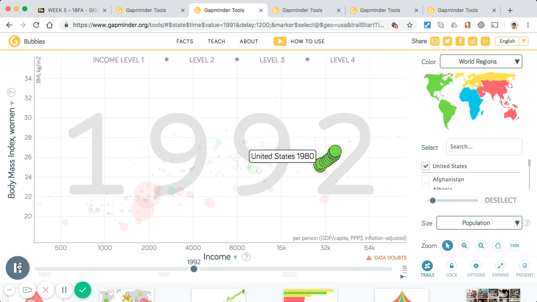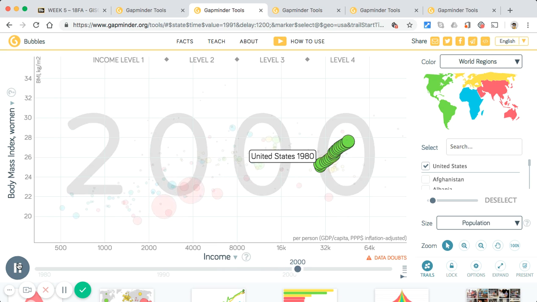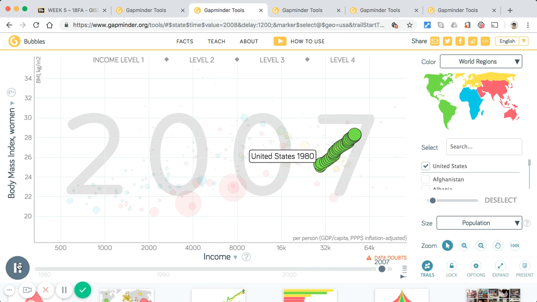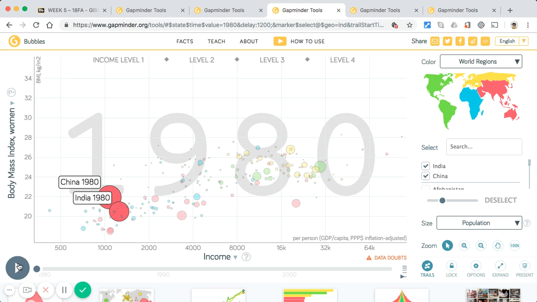From 1993 to 2000, because of the dot-com boom, inflation was manageable and unemployment rates had begun to fall. But in 2001, as we can see on our bubble map, after the 9/11 attacks, another recession hit, lasting several years, and was the cause of many families having to downsize and house share. With less money for food, American families were faced yet again with the choice of costly fresh foods or cheap processed. Now let's look at both China and India.